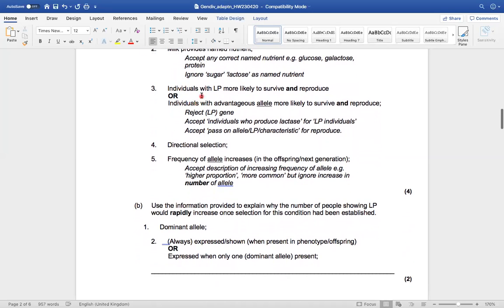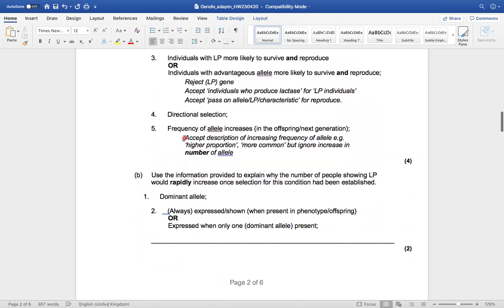then coming straight into our natural selection type answers, individuals with the persistence are more likely to survive and reproduce. So it's really important that you are combining these two ideas, survive and reproduce. You wouldn't have said anything about directional selection because we've only learned about it this week, but it's a 4-mark question. But what you really should be saying, and this is one of the most important parts to remember, is that the frequency of that allele is going to increase in the population, and because it's being passed down to the offspring and then the offspring in the next generation. Okay, don't say number of alleles, it's the frequency of the allele in the population.